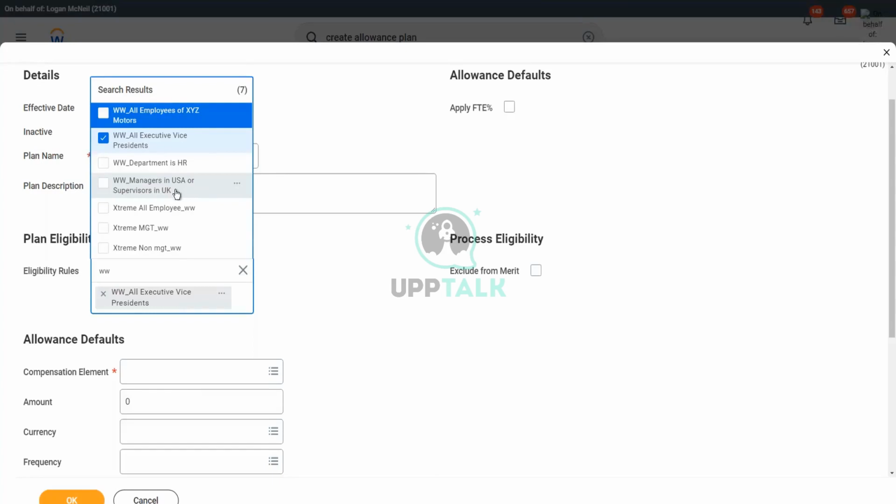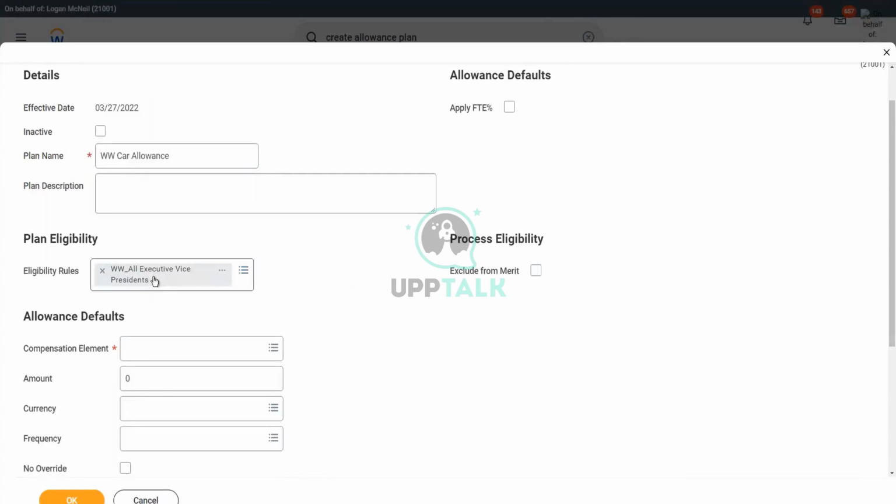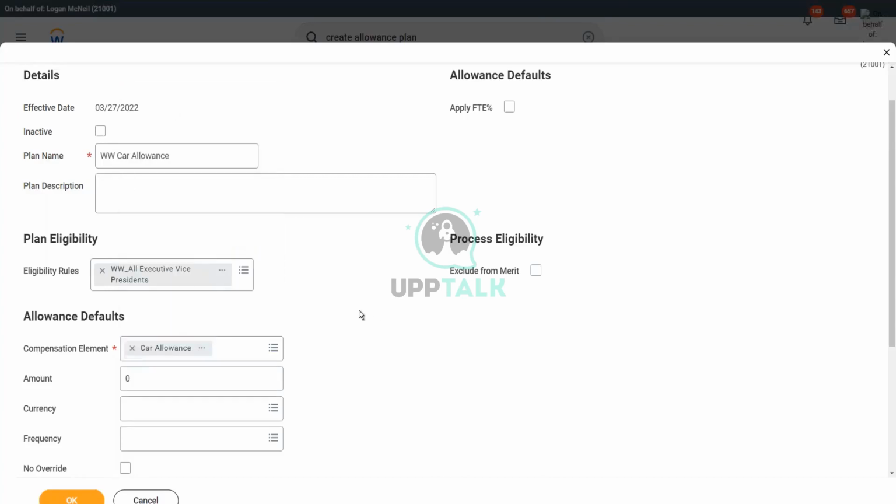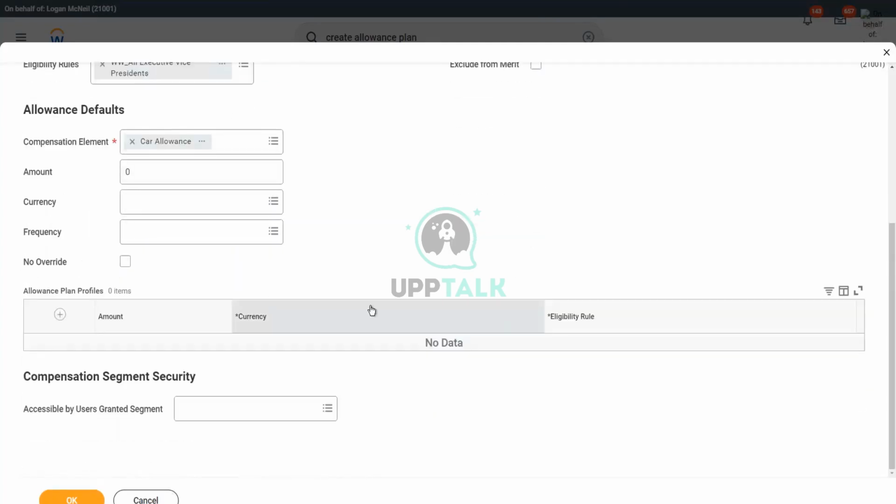Oh, this is managers in UK or supervisors in the US. Oh, sorry, managers in the US or supervisors in UK. Let's use this one, all executive vice presidents. The compensation element is car allowance. Okay. And then we will not put anything in the amount.